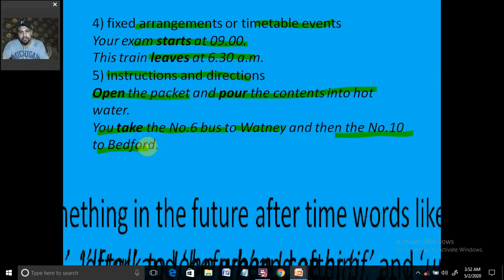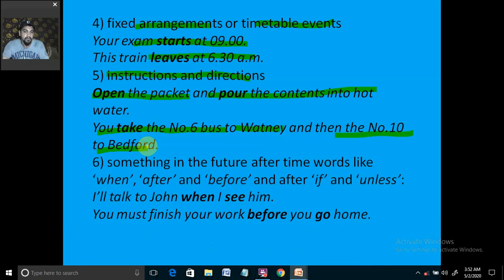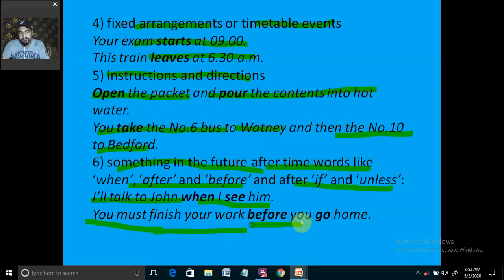So a sort of direction is told, but not the direction, but only the number of buses we have to change, but still it is a sort of instruction given. Okay, then something in the future, after time words like when, after, before, these words are getting used in the sentence, or even if and unless is getting used for the conditional statement, I'm telling you that if one particular clause is carrying the future tense, other would be carrying the present tense, present indefinite one. Okay, you can keep it for sure. There would be some sort of conditions for the same. We will discuss that in the other lectures.